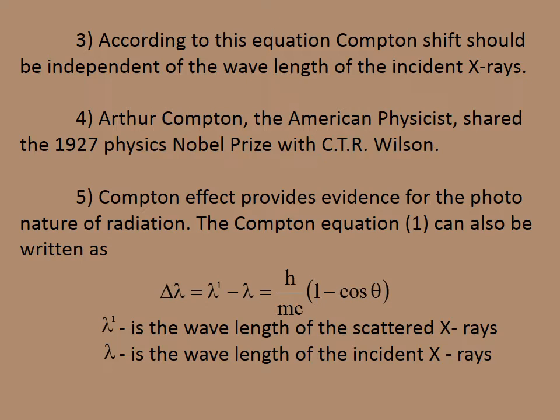The Compton equation can also be written as delta lambda equals lambda dash minus lambda, which equals h by mc into 1 minus cos theta, where lambda dash is the wavelength of the scattered X-ray and lambda is the wavelength of the incident X-ray.